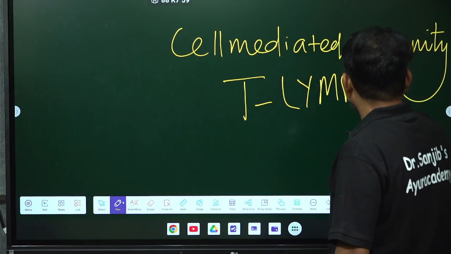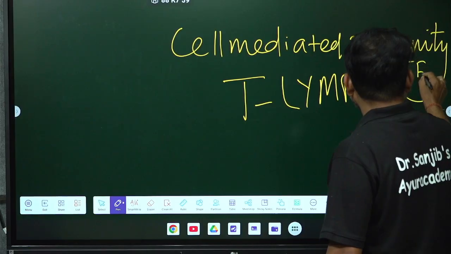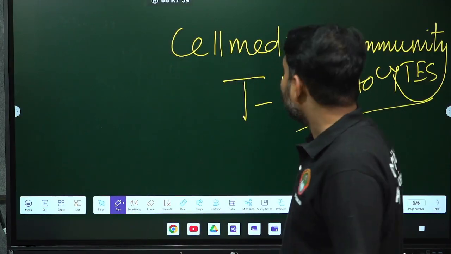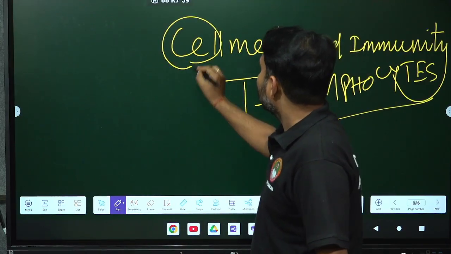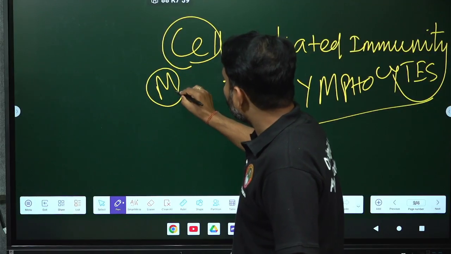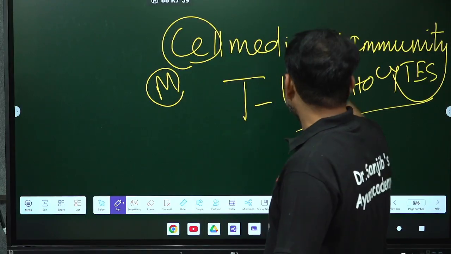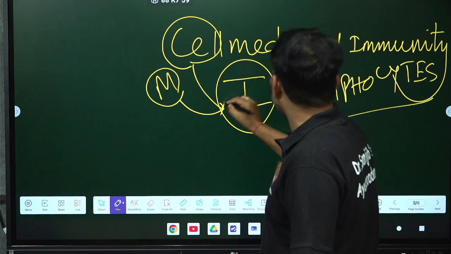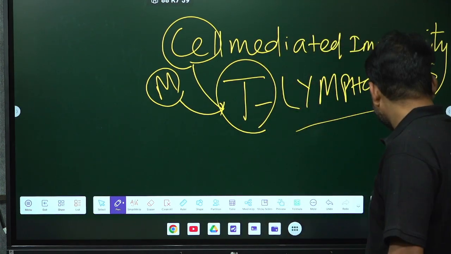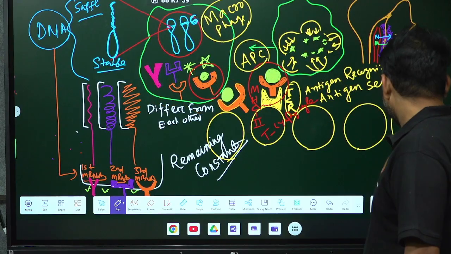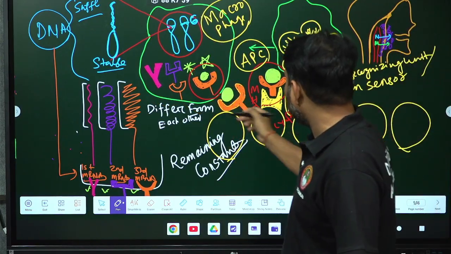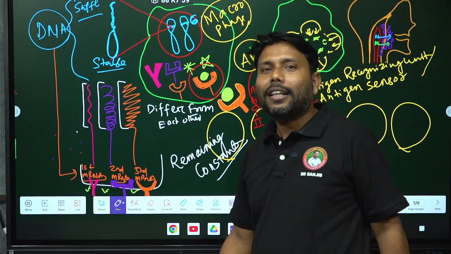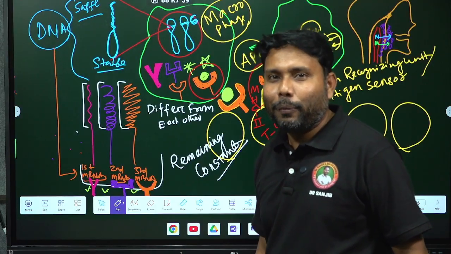T lymphocyte, my dear friends. Why T lymphocytes? Think of C for cell: the macrophage processed the antigen, then presented it to the T cell. So that's why cell mediated immunity is by the T lymphocyte. It is very easy. This is the processed antigen presented to the T lymphocyte. That's why it is cell mediated immunity by the T lymphocytes. Hope you have understood what I told.